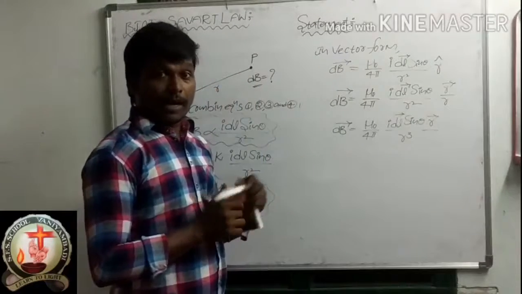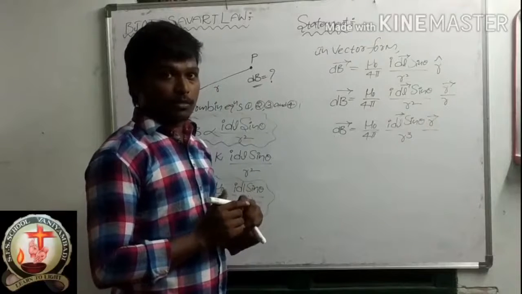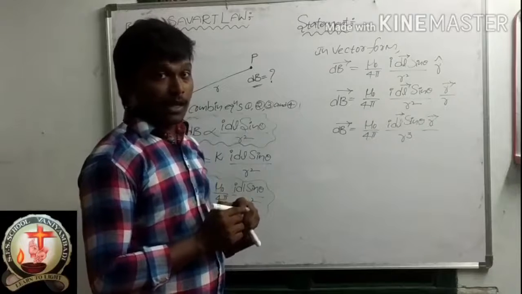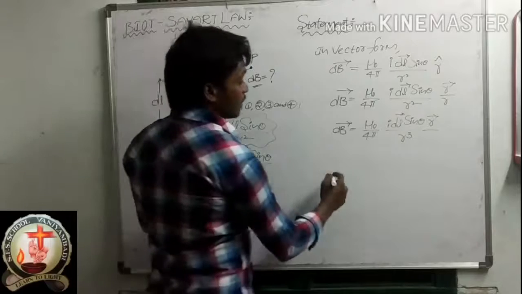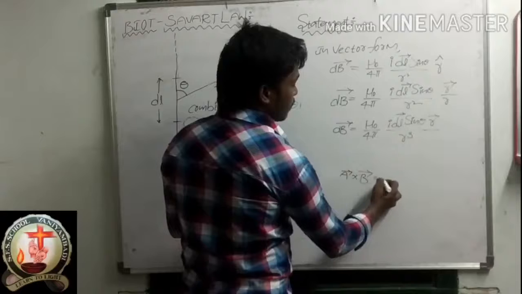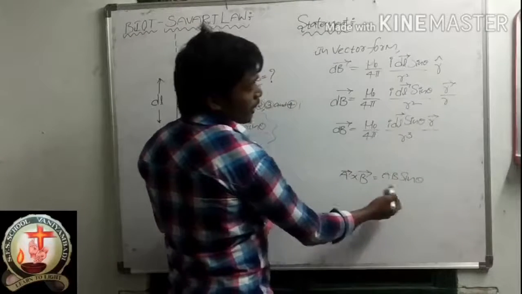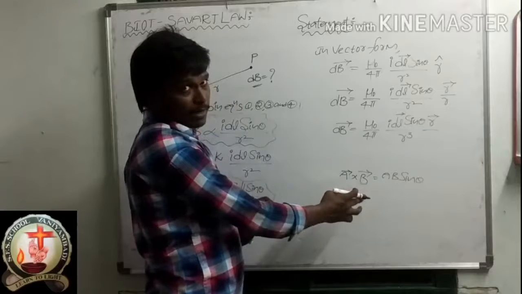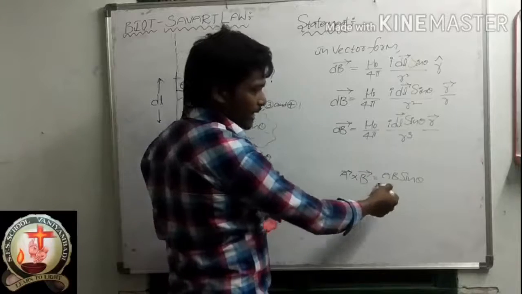Okay, and you know the form of the cross product of vectors. What is that? A bar cross b bar is equal to ab sin theta. Correct? So in the place of ab sin theta, we can write a bar cross b bar. At the same time, in the place of a bar cross b bar, we can write ab sin theta.